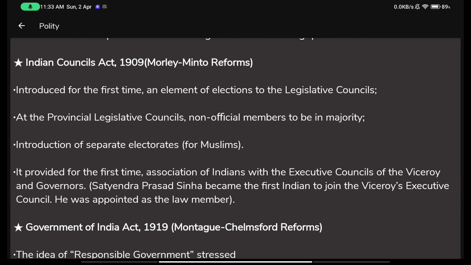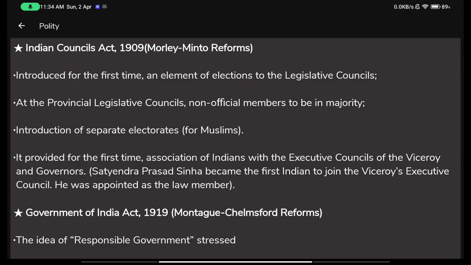Then comes the Indian Councils Act 1909, also known as the Morley-Minto reforms. These are very important. Remember the date: 19, then 0, then 9. Nine hundred nine is actually very easy to remember, and in the start obviously 1 is always there. Before it was 17, then came 18, now comes 19, and after 9 what comes? 09, one less than 10.